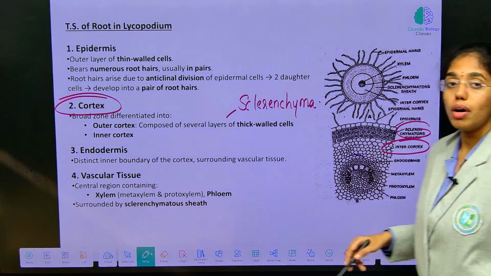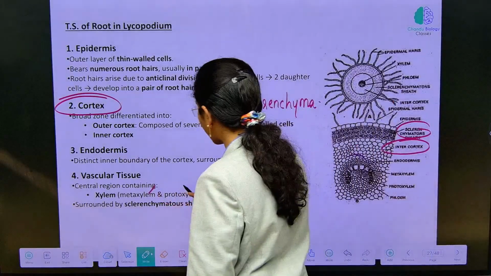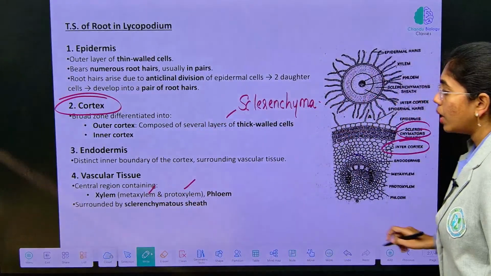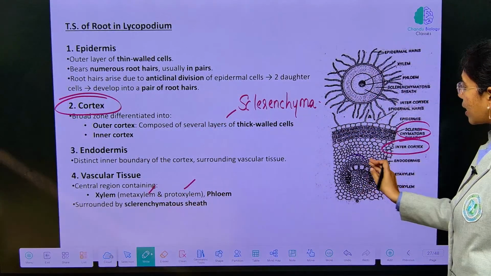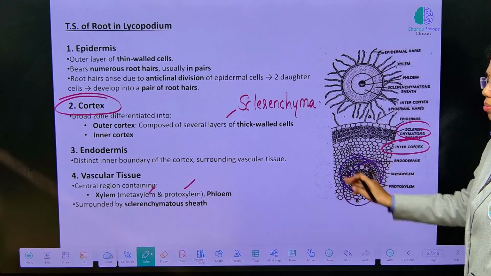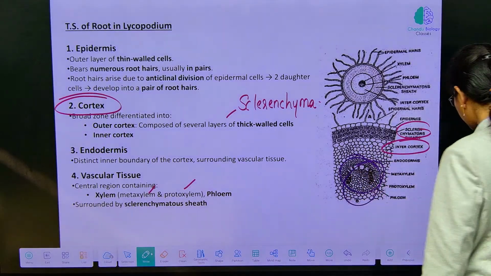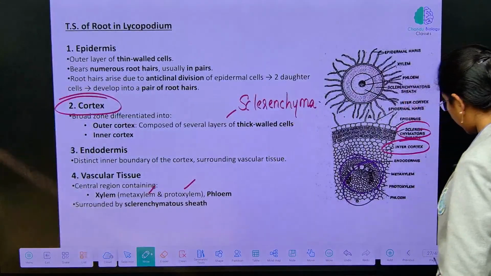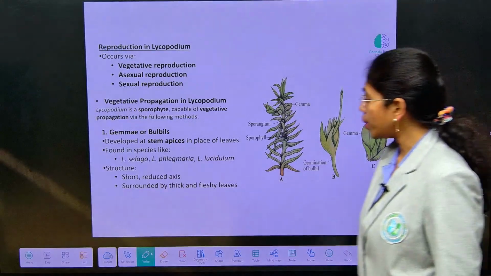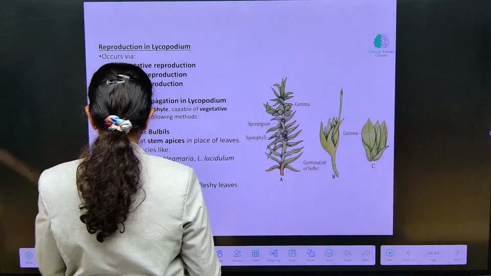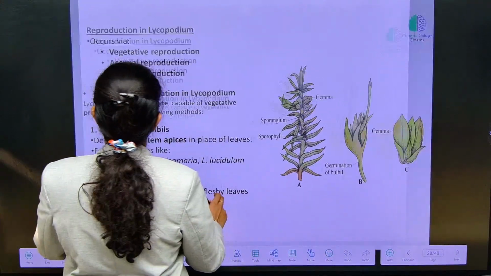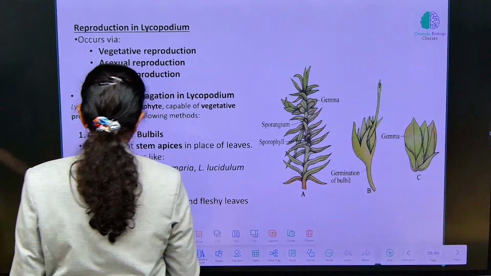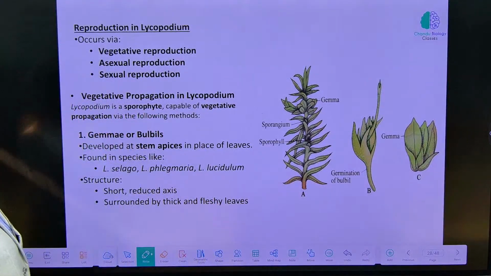Vascular tissue is well differentiated into metaxylem and protoxylem, which is surrounded by a sclerenchymatous sheath. Both xylem and phloem tissues or vascular strands are surrounded by a sheath, okay, that is the sclerenchymatous sheath. Next, reproduction in Lycopodium. What type of reproduction is taking place? Vegetative reproduction, asexual reproduction and sexual reproduction.